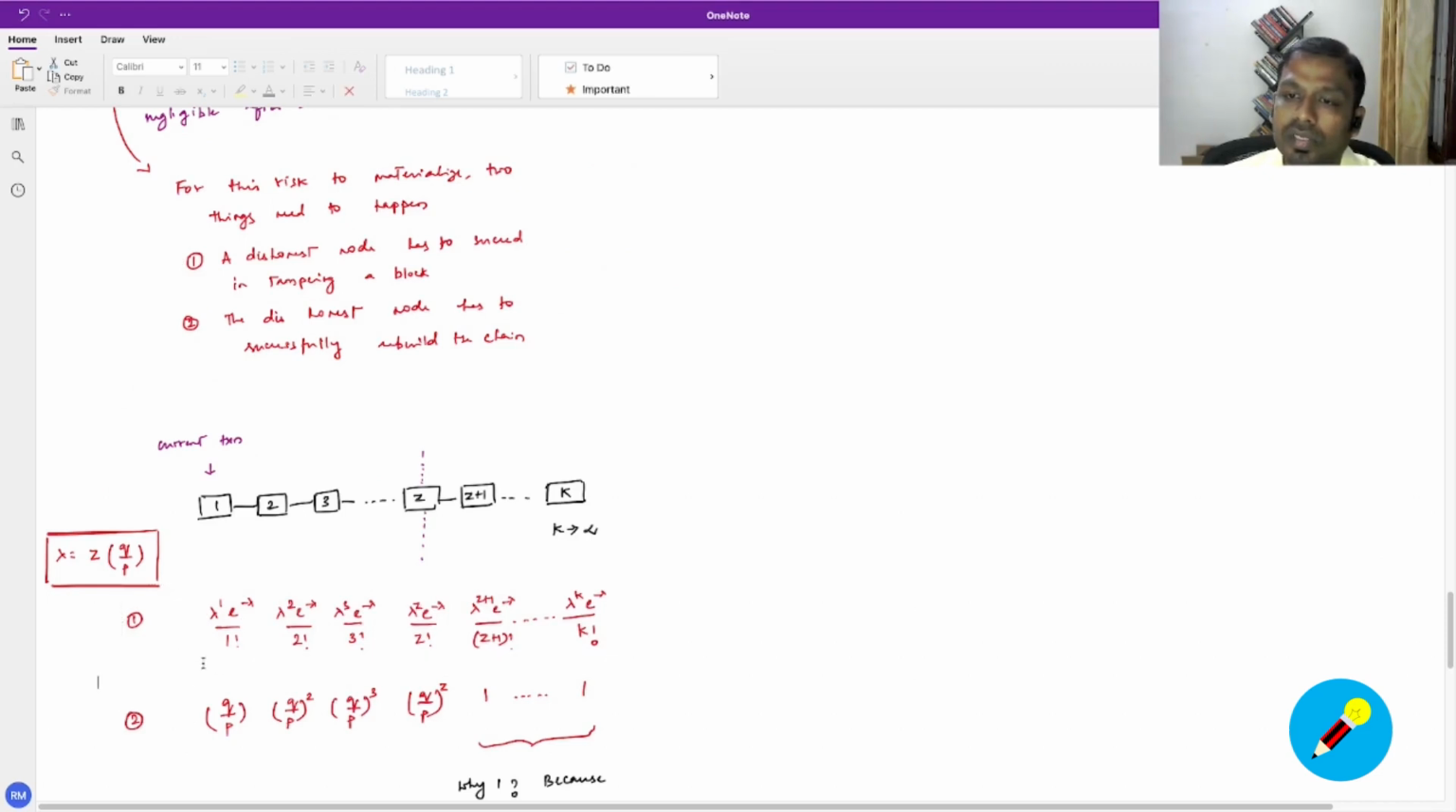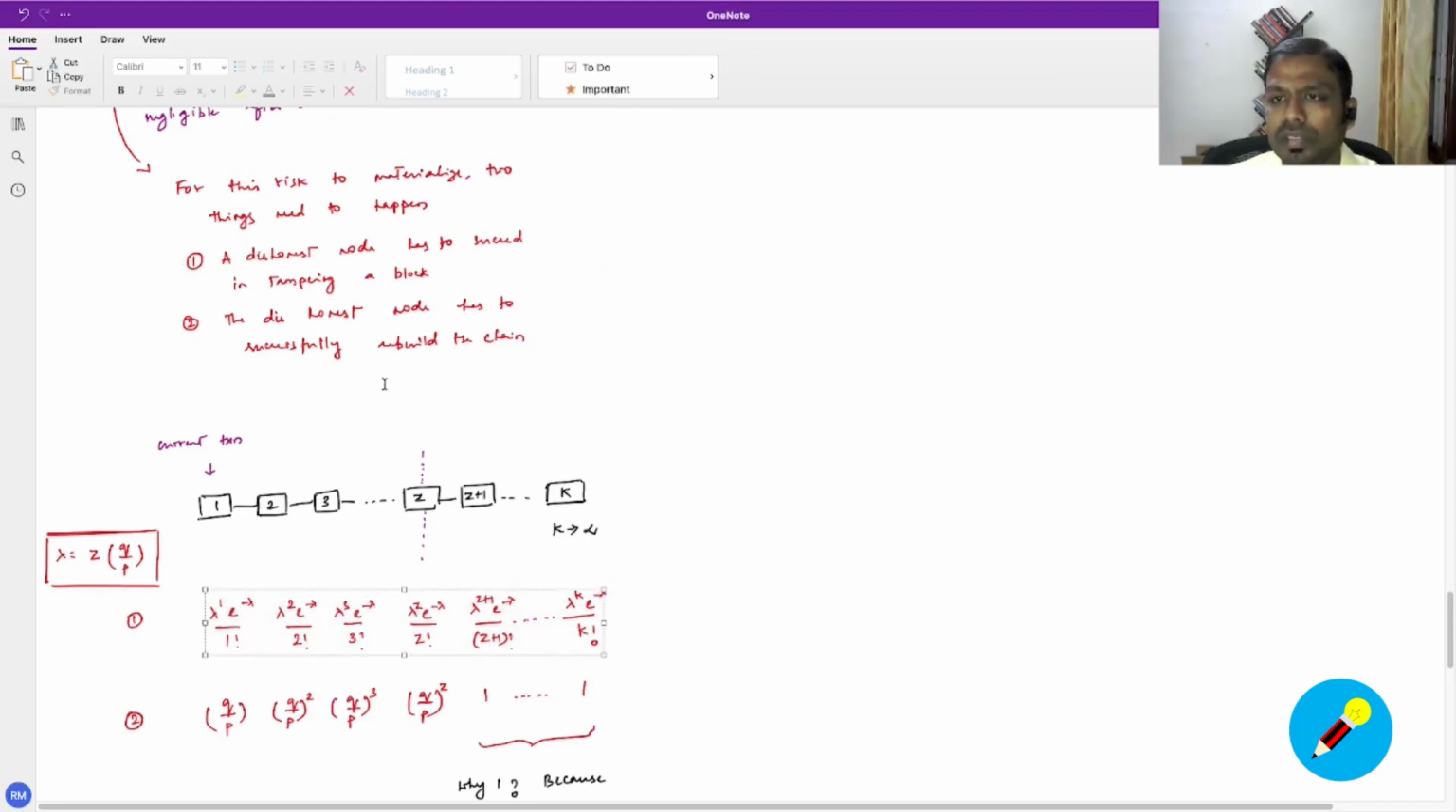This one gives the probability that the dishonest node will succeed in the first attempt itself. This one quantifies the probability that the dishonest node will succeed in the second attempt, and this is the third attempt, and so on. And this is what we have given all up until the kth node, and we are considering an infinitely long blockchain, and that is where Poisson distribution is going to be applicable here, right? So the first part of the risk, which is about quantifying the probability of a dishonest node succeeding in tampering with the block in the xth trial, is quantified through this component.